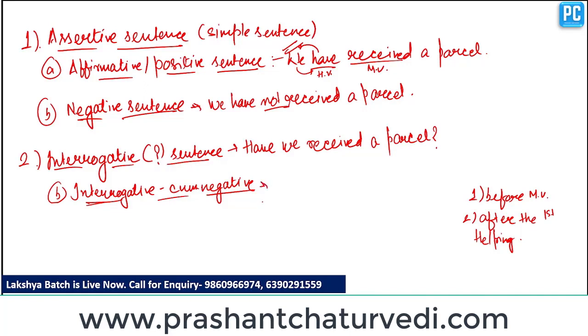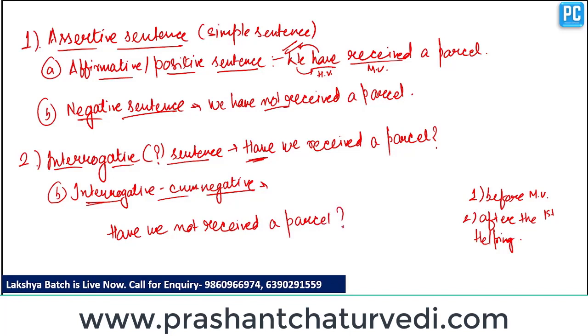It depends on the number of helping verbs used in a sentence. Clear? So here is only one helping verb. So we should place not before the main verb, like have we. Now received is main verb, so we place not before the main verb. So have we not received a parcel? Have we not received a parcel?